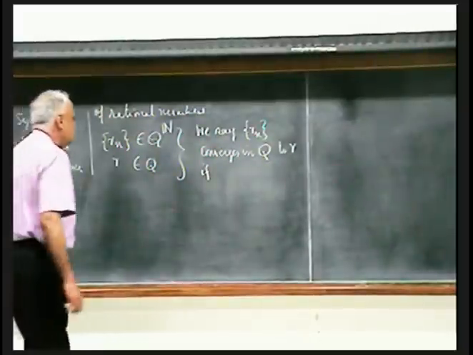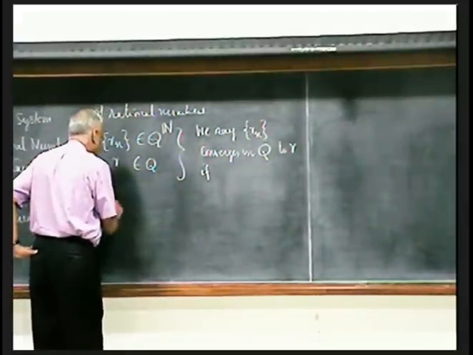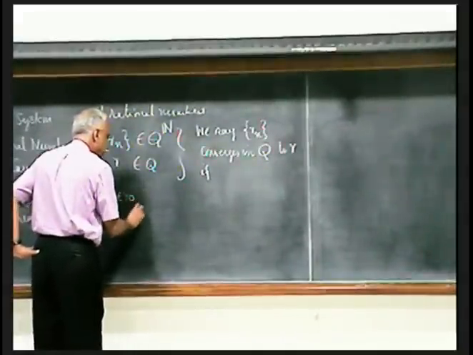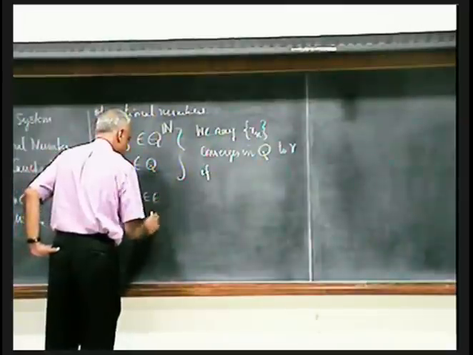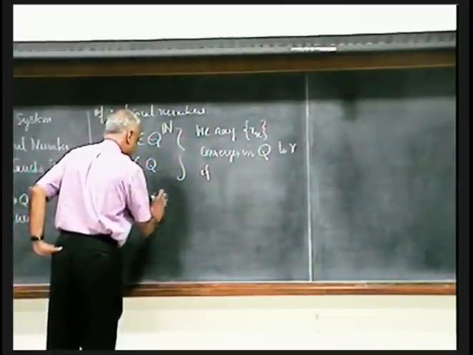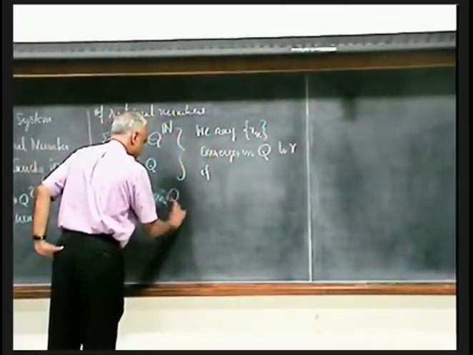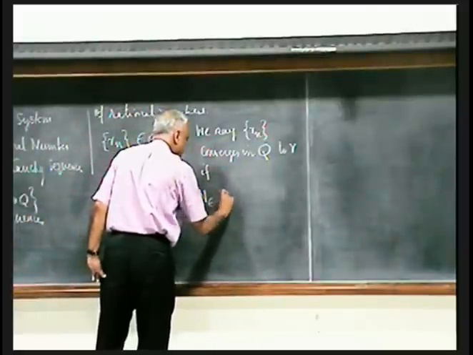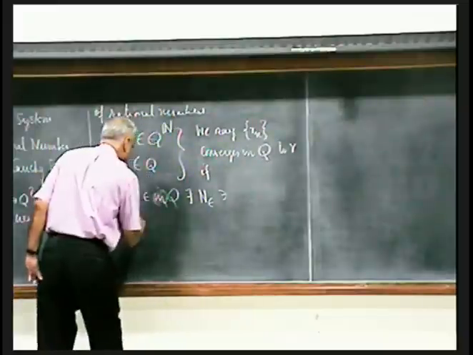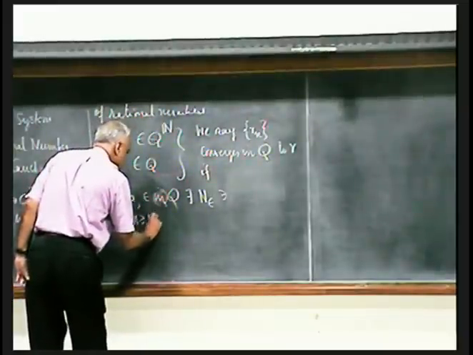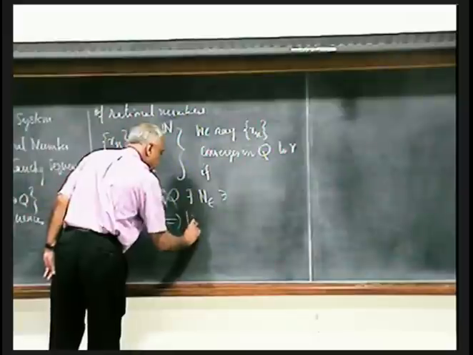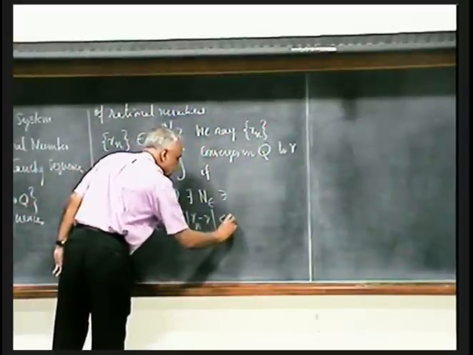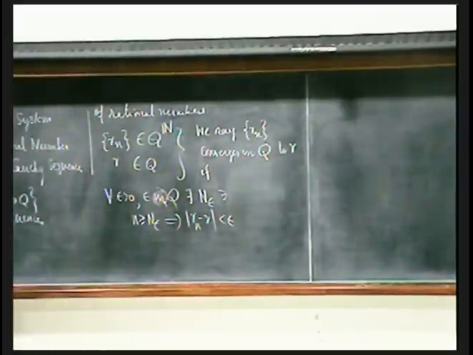So everything is in terms of rational numbers. If for every epsilon positive, epsilon in Q, there exists n_epsilon such that n greater than or equal to n_epsilon implies the difference |Rn - R| is smaller than epsilon. That is the standard definition of convergence.